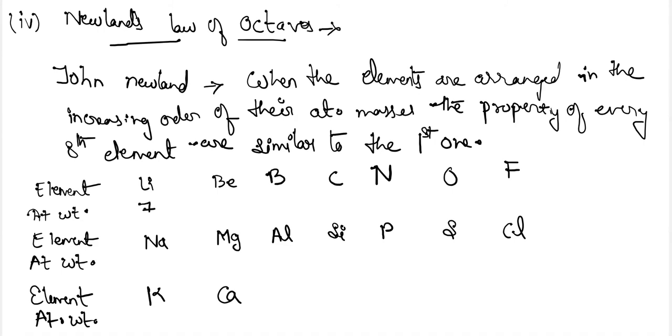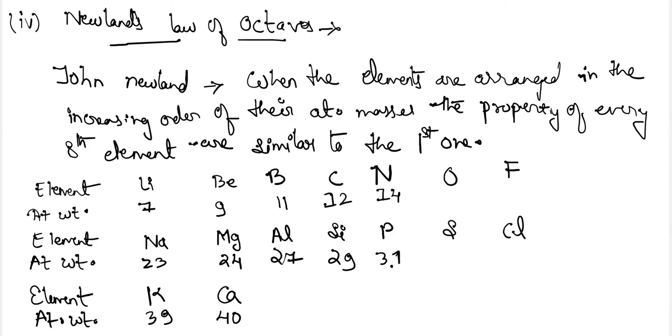Atomic masses: 7, 23, 39, 9, 24, 40, 11, 27, 12, 29, 14, 31, 16, 32, and 19, 35.5.